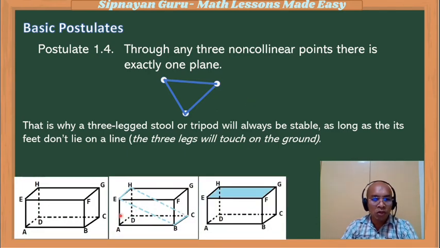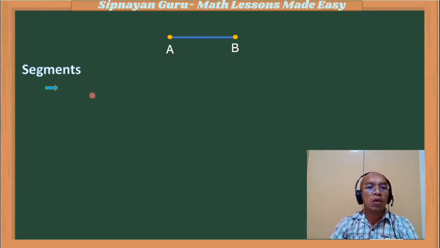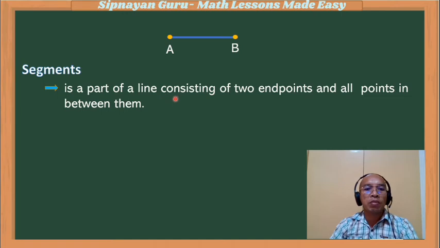If we illustrate this in these three figures, points E, H, B, and C are not collinear, so there exists one plane here. And also we have another plane here. Now suppose this is line AB. If the arrowheads from these two endpoints are removed, there exists another geometric figure, and we call it a segment. Now what is a segment? A segment is part of a line consisting of two endpoints and all points in between them.